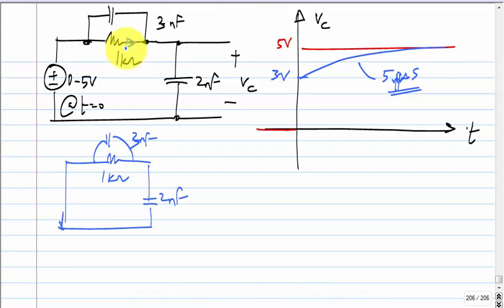Now, of course, if you start with an initial condition of 2 volts, what would the response look like? It starts from 2 here and then it simply jumps to 5 and stays there, because the steady state response is also 5 volts. The moment it goes to 5 volts here, no current flows through the resistor and everything just stops. Okay? And such things can happen sometimes.